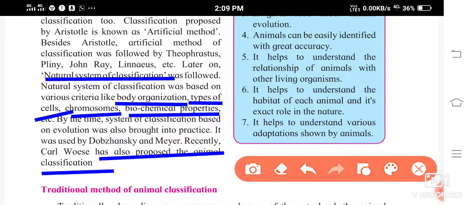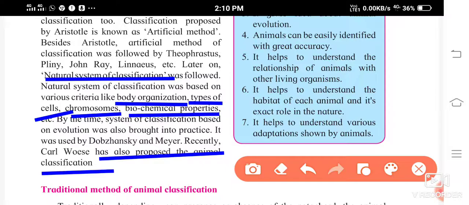So as progress took place in the field of science, the classification made by Aristotle was now called the artificial method. After that, many scientists proposed classifications, and then the natural system of classification was followed.